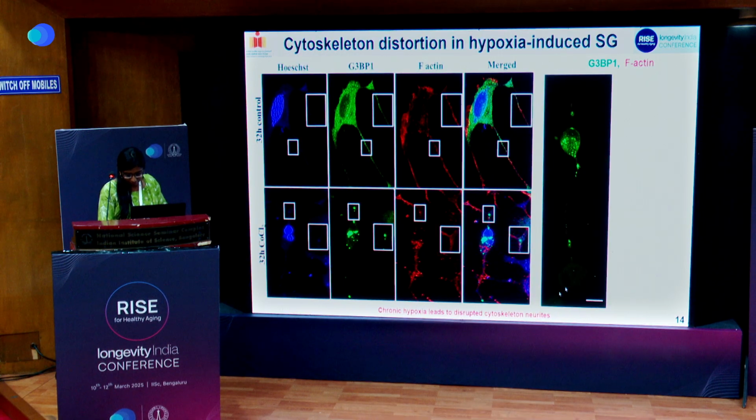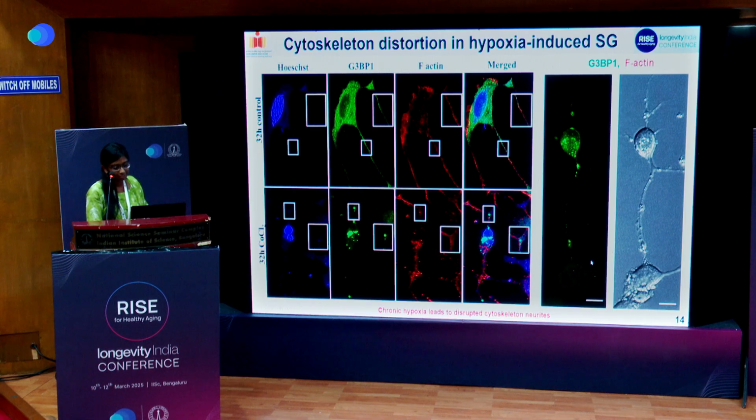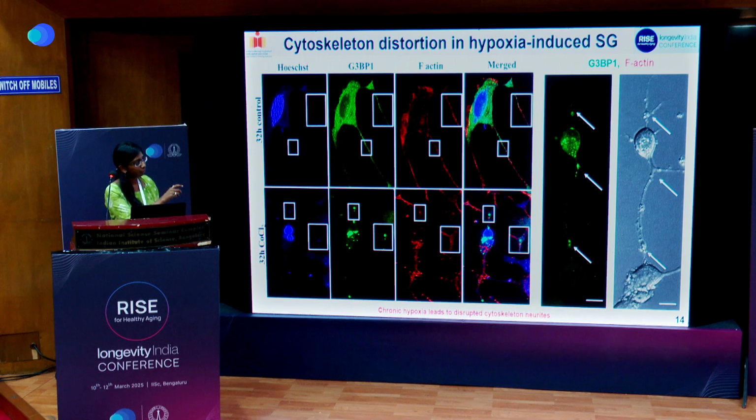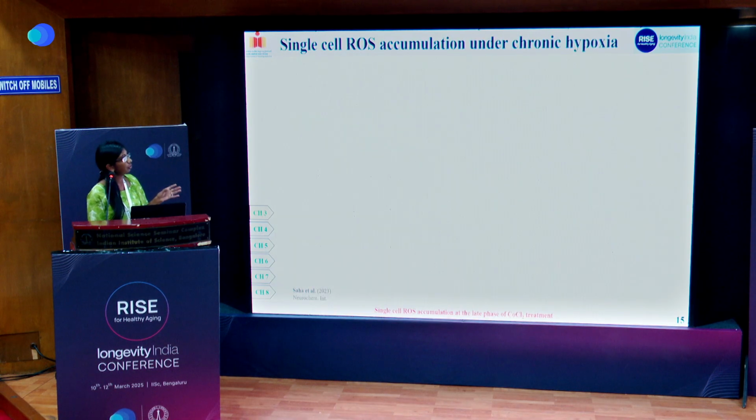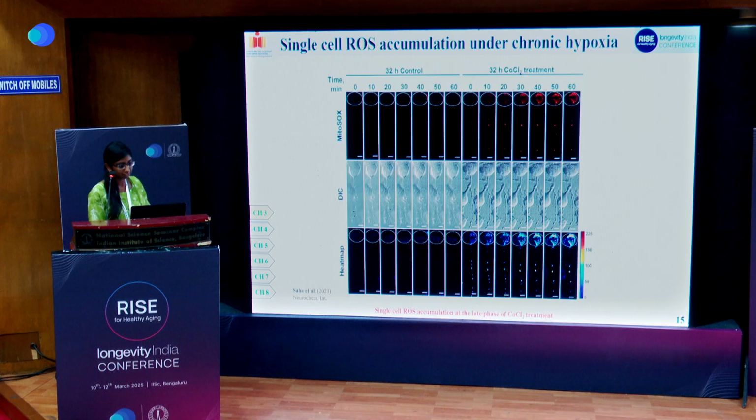And here, with the DIC images, we can understand that wherever the SGs have formed, they have formed near the bleb formation, which further leads to neurite disintegration. Now, because this is an aging-based study, we want to look at the ROS accumulation studies and chronic hypoxia at the single cell level.